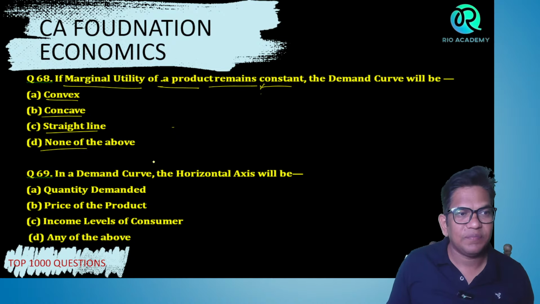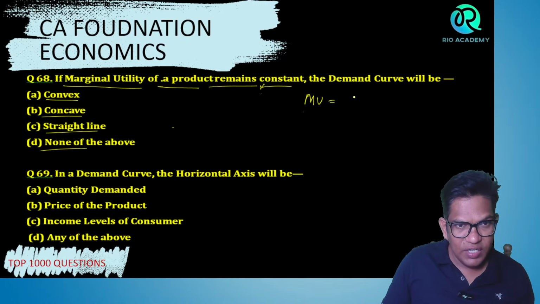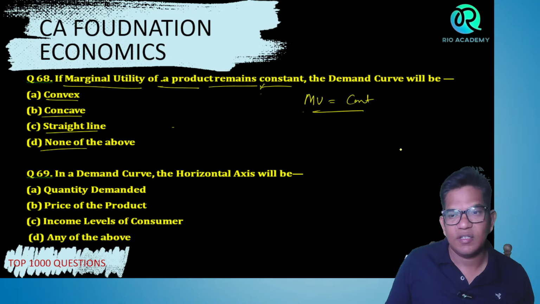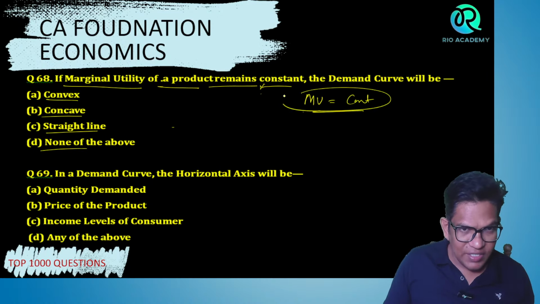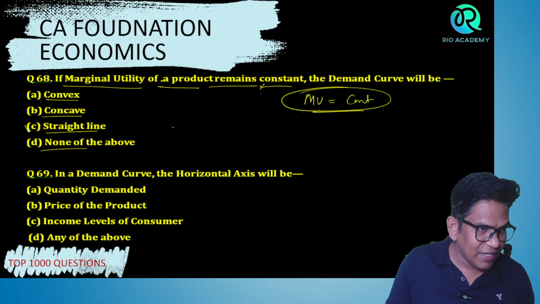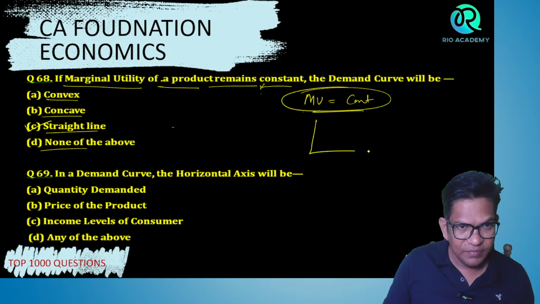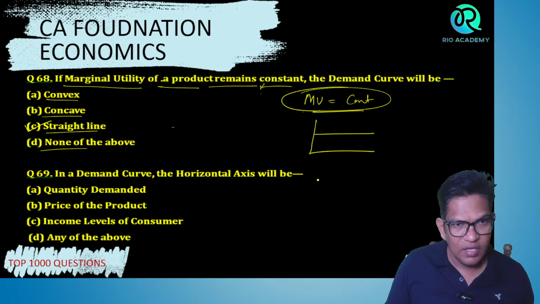Tell me, guys. Marginal utility is constant here, it is fixed. If the marginal utility is constant, obviously the demand curve will be a straight line. Correct? Yes or no, bachcho?